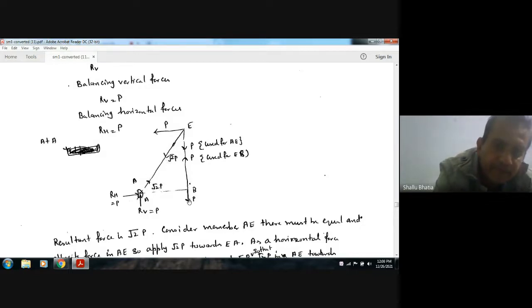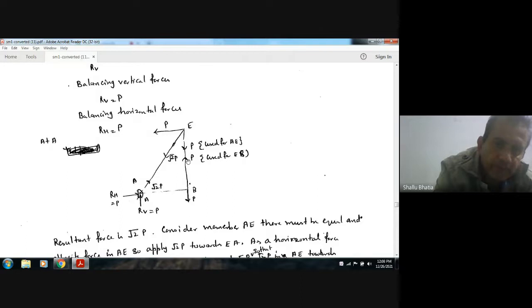Here P is acting, here P is acting, and the resultant of this P and P will be root 2 P. So it means AE is subjected to a compressive force of root 2 P. Similarly, now this P is a load acting, and this P will also act. So the reaction of this force will be due to this.